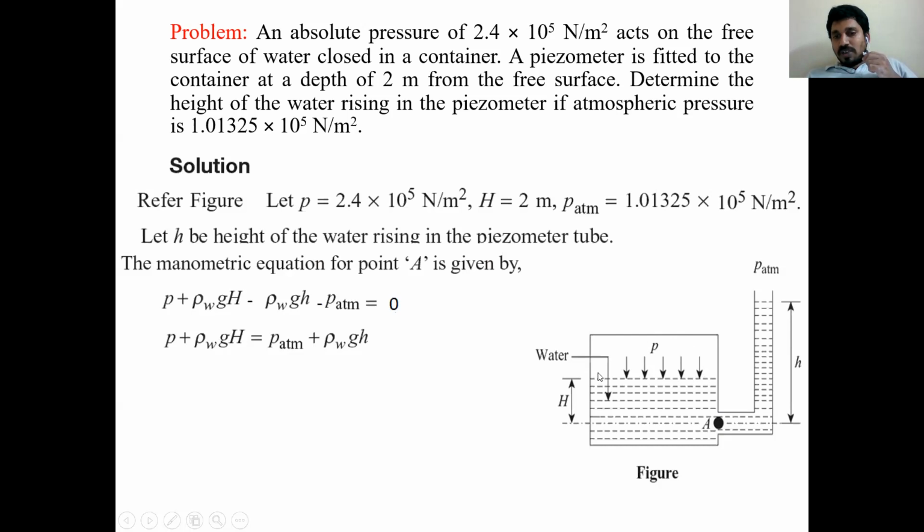This is the free surface from which I go downward to reach the piezometer connection, point A you are seeing here. From free surface to A, the height is H.